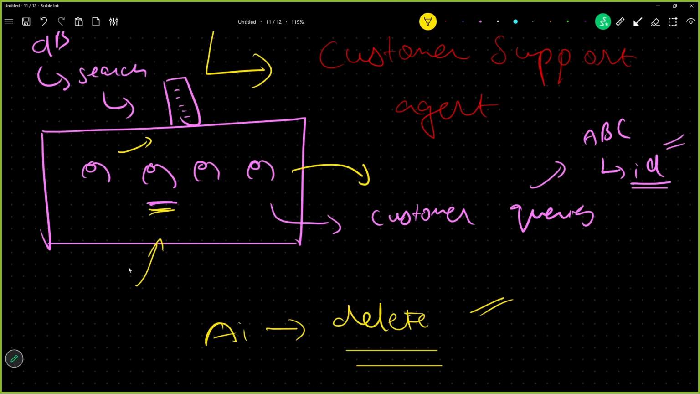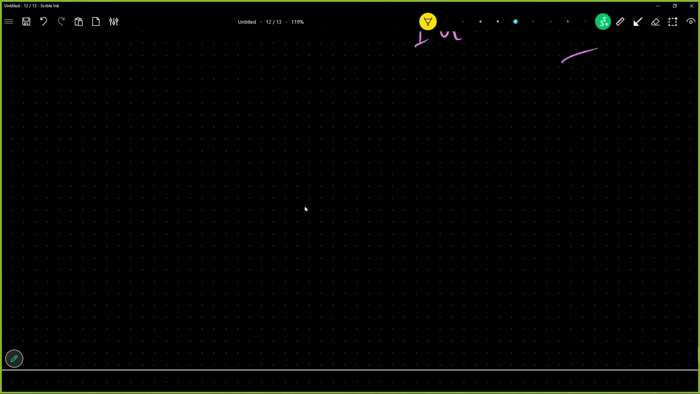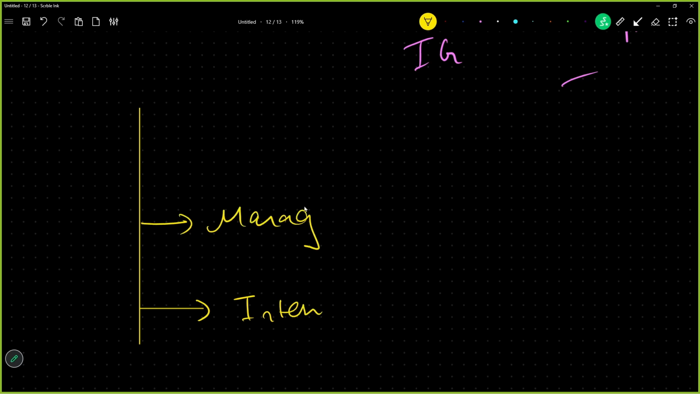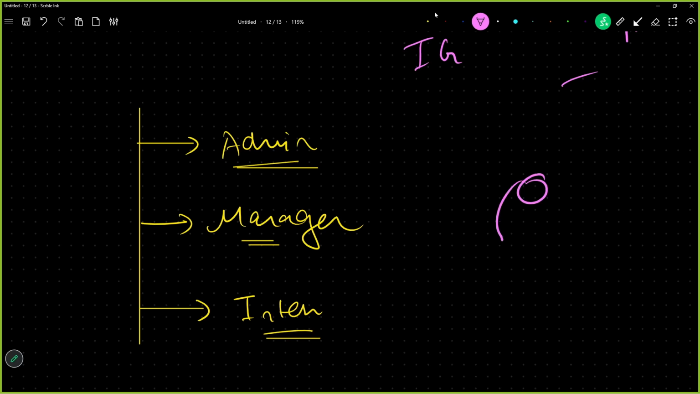So let us talk about hierarchies. On the lowest level we have an intern, and then we have a manager, and then on top of that we have the admin. All right, we have admin, we have manager, and we have intern. Now this AI service is given to all of them. We have developed an AI agent, and this service is given to all of them. But what this AI can do for each specific person changes.